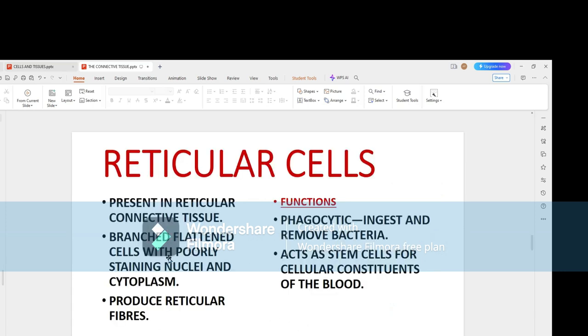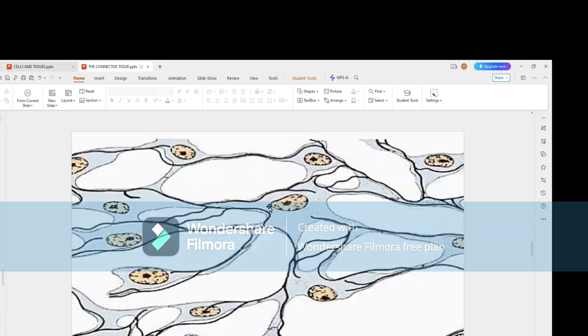The reticular cells are present in reticular connective tissue. The type of tissue has already been described earlier. They are branched, flattened cells with poorly staining nuclei and cytoplasm. They produce reticular fibers. Their functions are mainly phagocytic, to ingest and remove bacteria. They act as stem cells for the cellular constituents of the blood. You can see the irregular appearance of the reticular cells with lots of cytoplasmic processes, and they form a network-like structure in the reticular connective tissue.